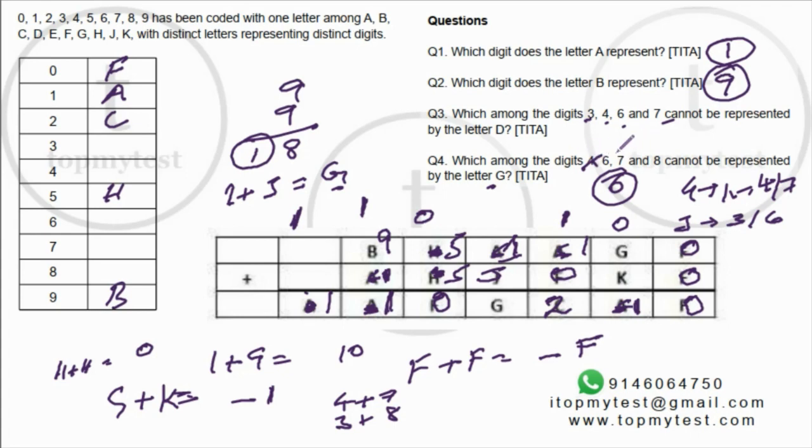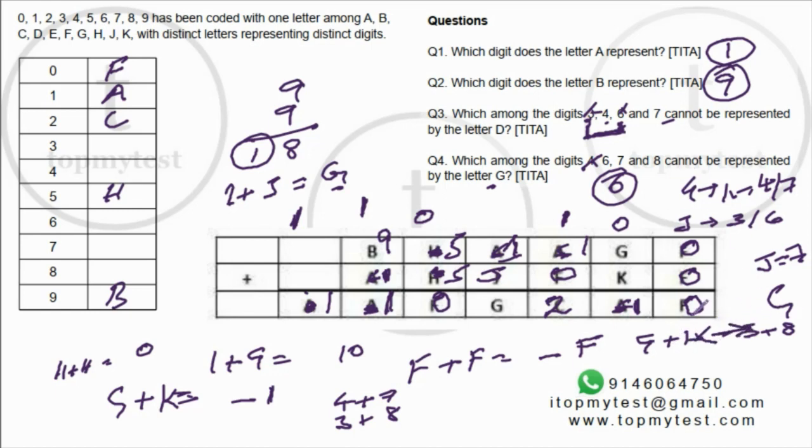So both 3 and 6 are possible, right? Okay. Now what happens if G plus K are 3 and 8? Now G cannot be 3 because then J will be equal to 2, which is not possible. So G has to be 8. If G is 8, so J will be 7 and K will be 3.